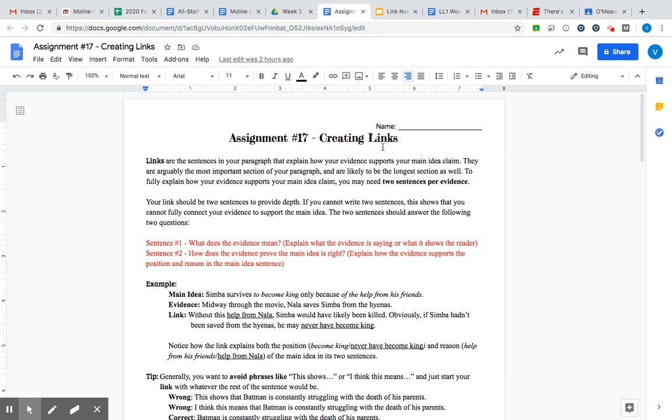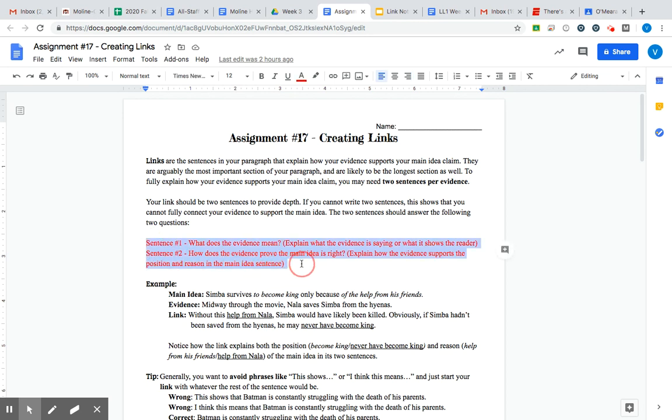Explaining the creating links assignment. Links are the part of the paragraph that we're working towards, and the link is the area where you are explaining your evidence. So you are explaining two things about your evidence, okay?